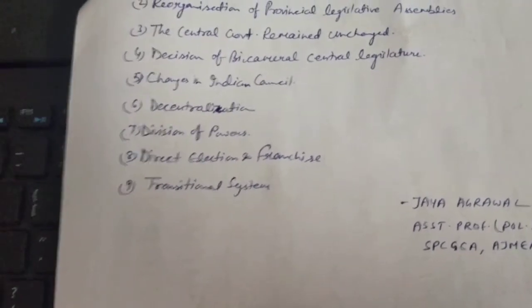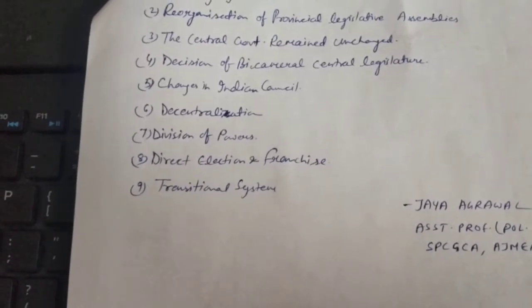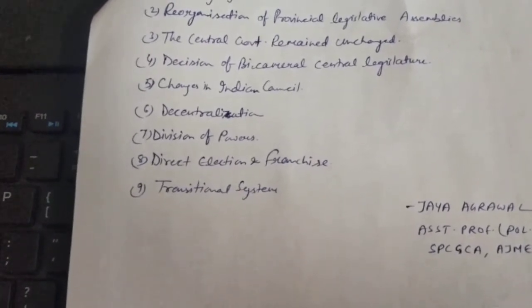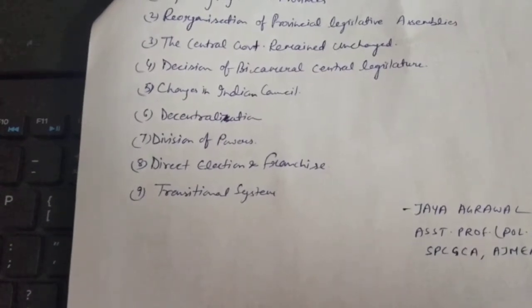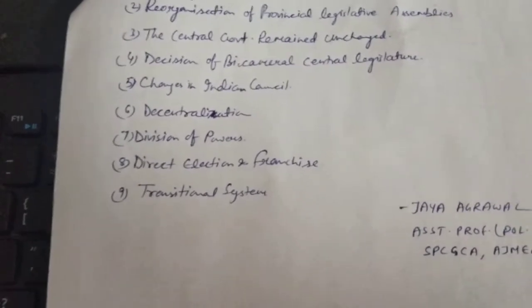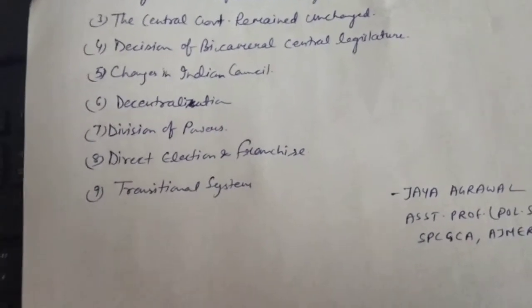Some subjects were brought to the jurisdiction of the provincial government regarding administration. And the next one is division of powers.